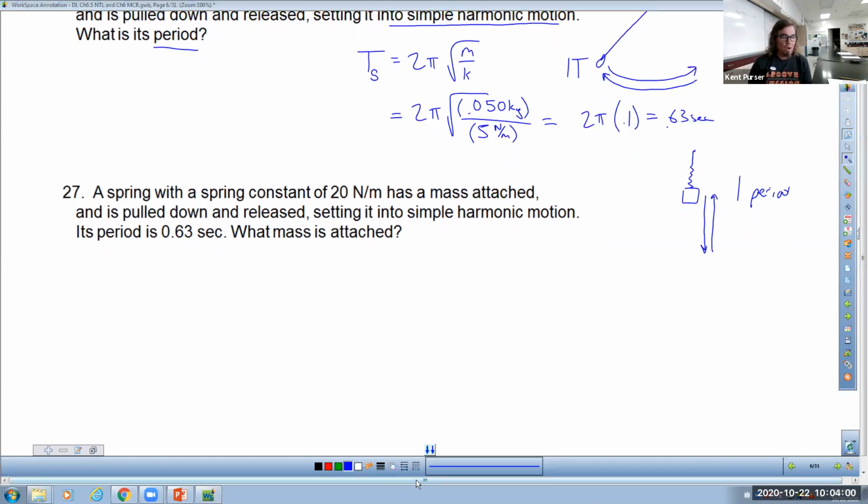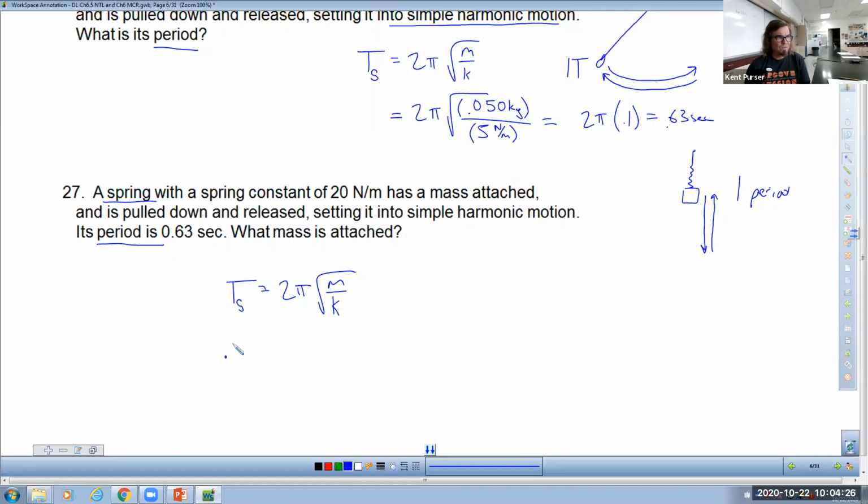I think it is because it requires 2 steps. A spring with a spring constant of 20 has a mass attached. It's pulled down and released, set into simple harmonic motion. They gave us the period. They talked about a spring, so what we have is period equals 2 pi square root of m over k, the formula for a spring. Now they told us that the period is 0.63.